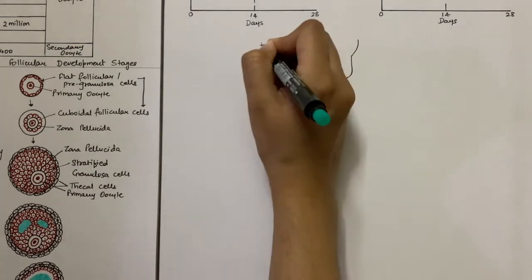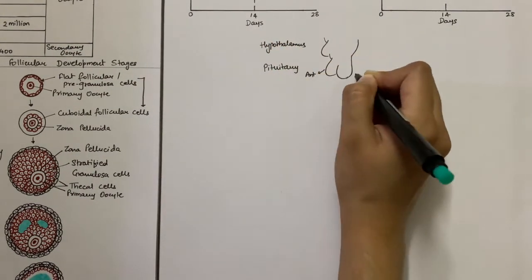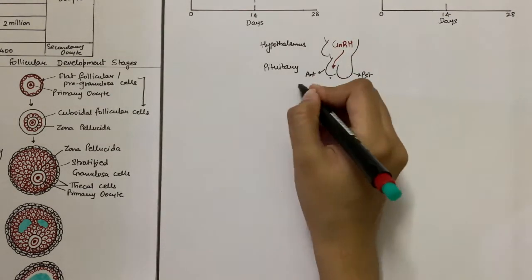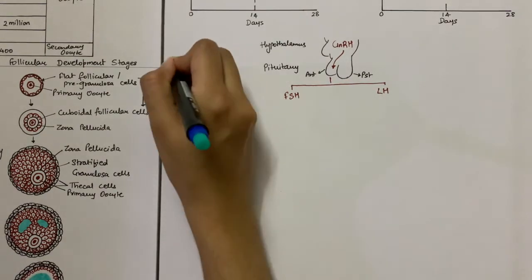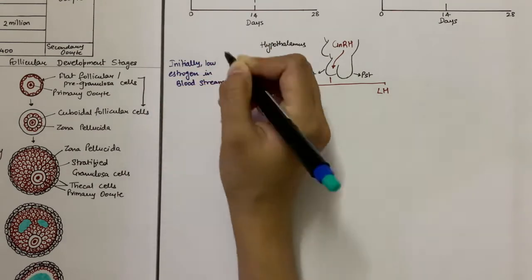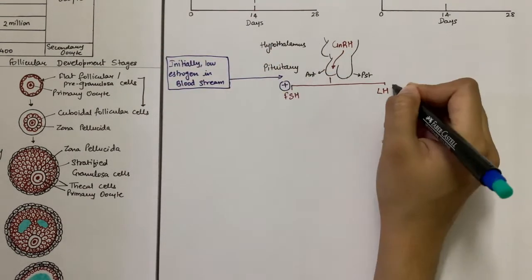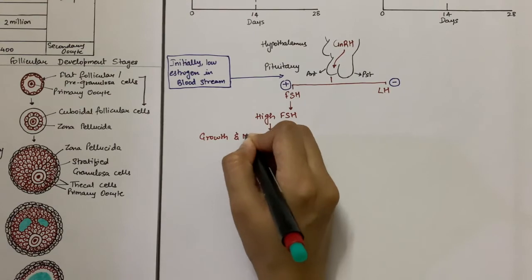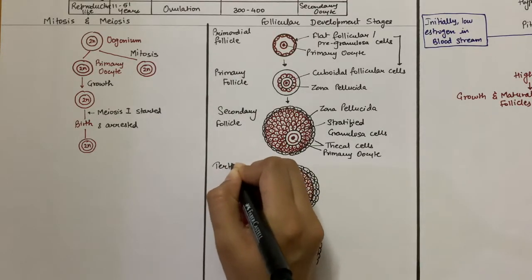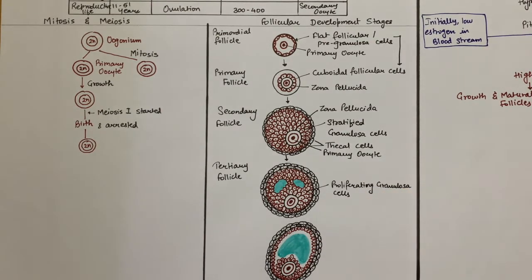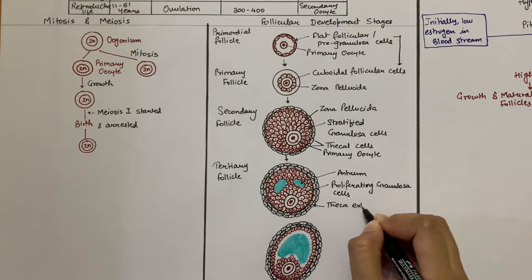The gonadotropin releasing hormone released from the hypothalamus stimulates the anterior pituitary to produce gonadotropin hormones, that is the FSH and LH. Initially, the estrogen level in the bloodstream is low, which results in high FSH and low LH release from the anterior pituitary. FSH binds to the FSH receptors in the granulosa cell layer of the secondary follicle, and in response to that, the follicles continue to grow and develop a fluid-filled space known as antrum. At this stage, the follicle is transforming from secondary to tertiary follicle.